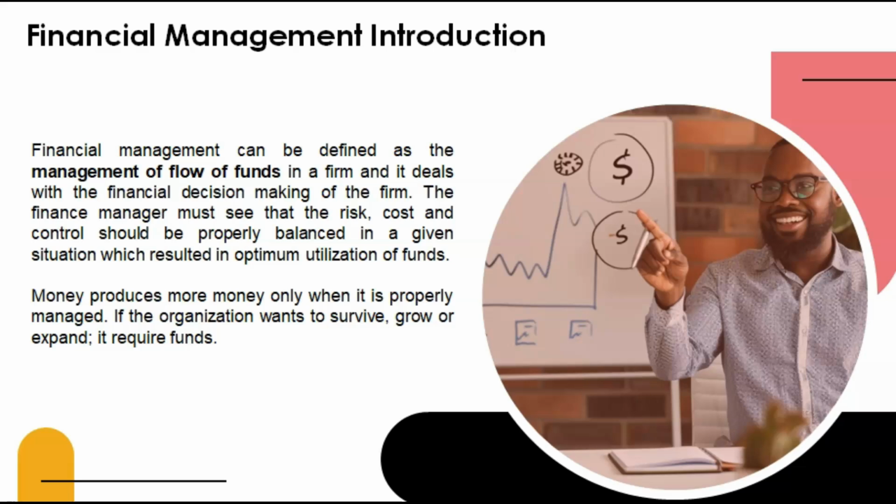Now there is one important thing which you remember, that is money produces more money only when it is properly managed. What does that mean? You can take the example of Mukesh Ambani, how he used to manage everything, how he used to expand his business, how he has opened so many businesses and he is so successful.